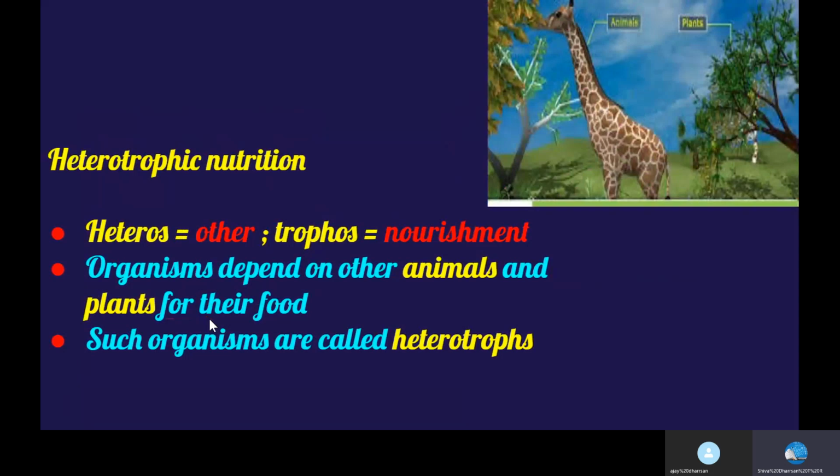This is the mode of nutrition in which organisms obtain their food from plants or other animals, and organisms which follow this mode are called heterotrophs. Examples are all animals including us, and non-green plants, fungi, and most bacteria.